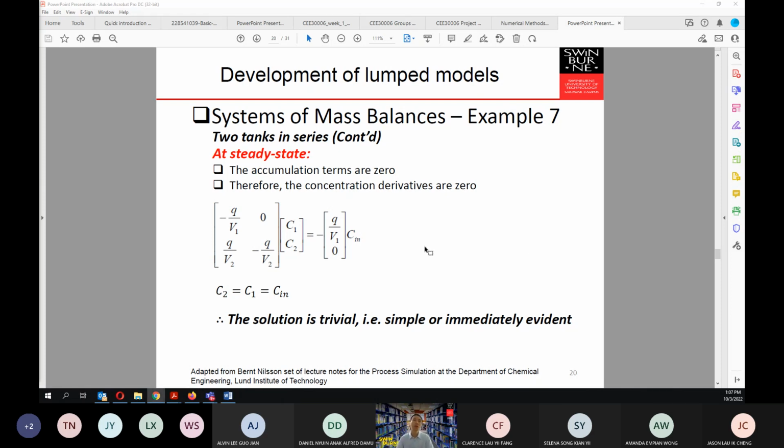So let us go into the last part of the slides that we covered. We have covered everything basically. Our discussion covered something related with the continuous stirred tank liquid container, right? If we have something easy, then we go into these two tank systems, and we see that it can be represented in terms of the state space representation. Then if we take the accumulation term as 0, the solution is trivial.